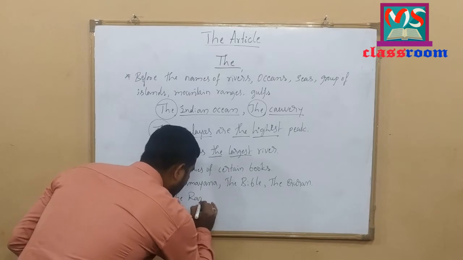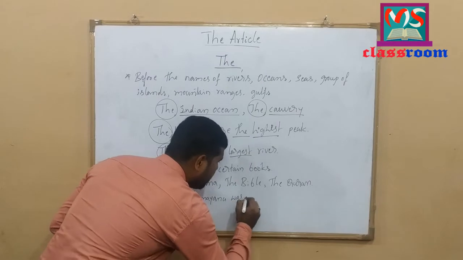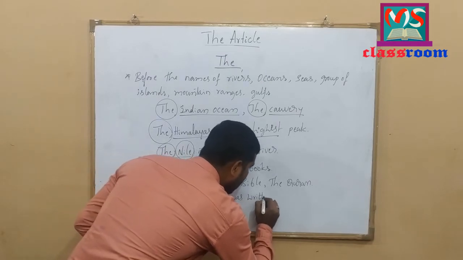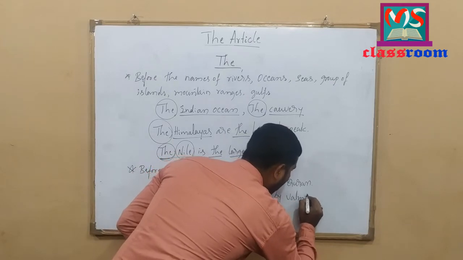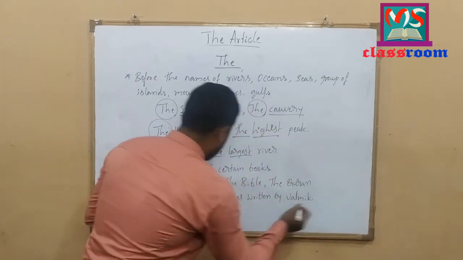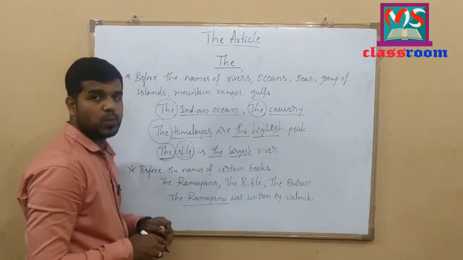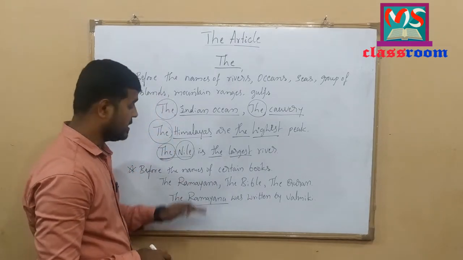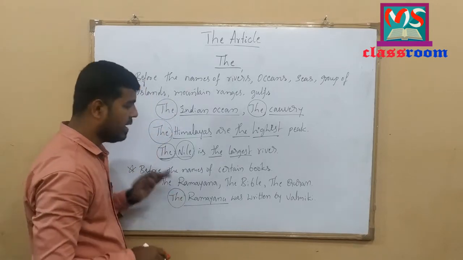Let me write an example here. The Ramayana was written by Valmiki. Here, Ramayana is a holy book, a sacred book, and an epic book. So I have used the definite article the here.